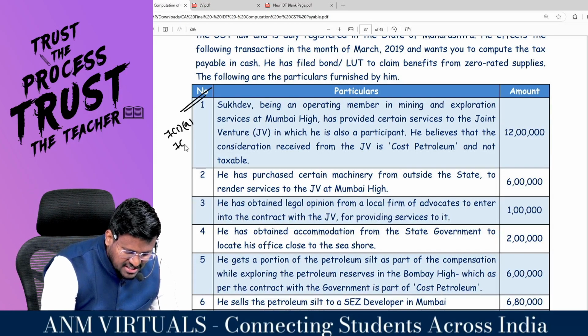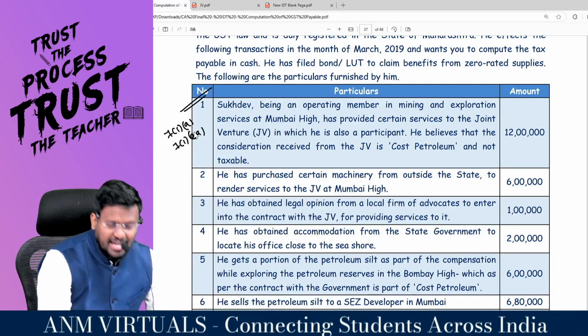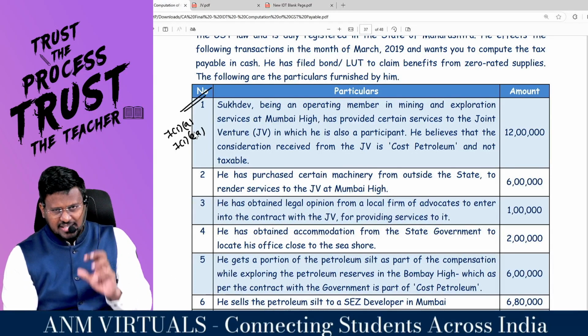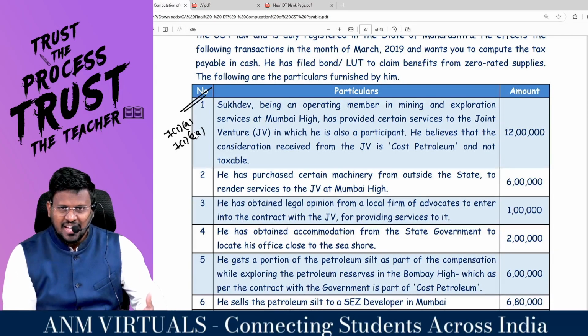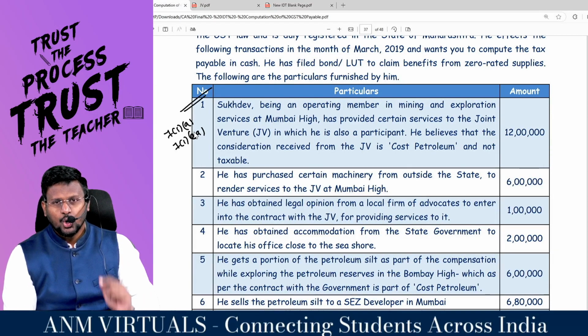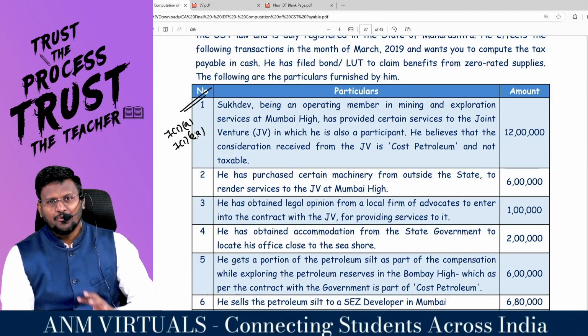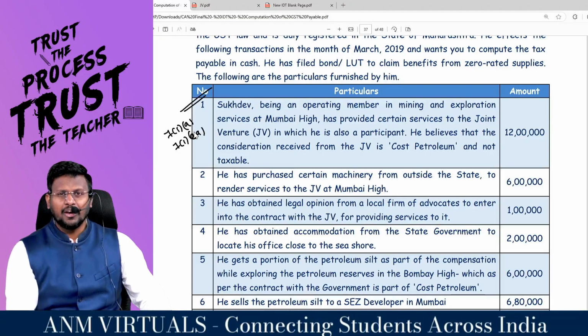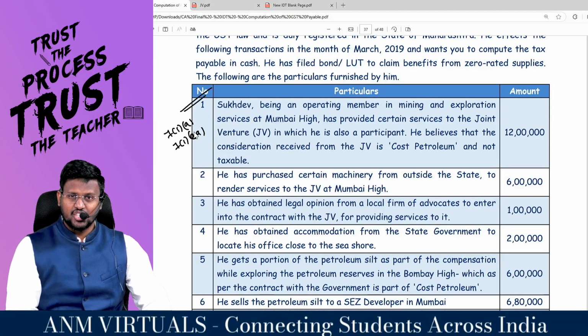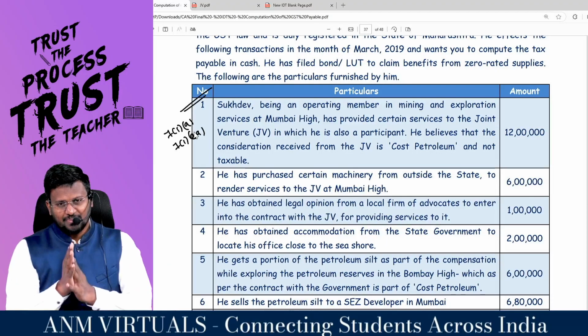As per section 7, subsection 1, clause AA, activity or transaction by any person other than an individual to its members, constituents, or vice versa for cash, deferred payment, or other valuable consideration is a supply.